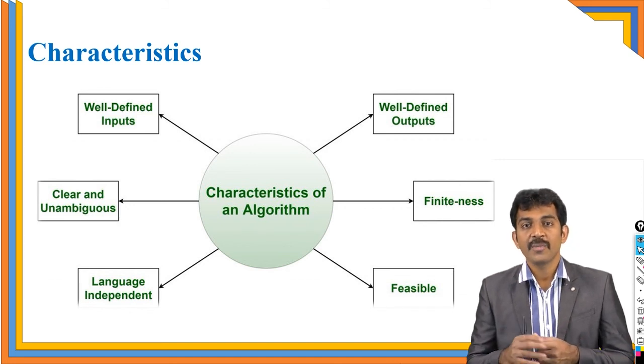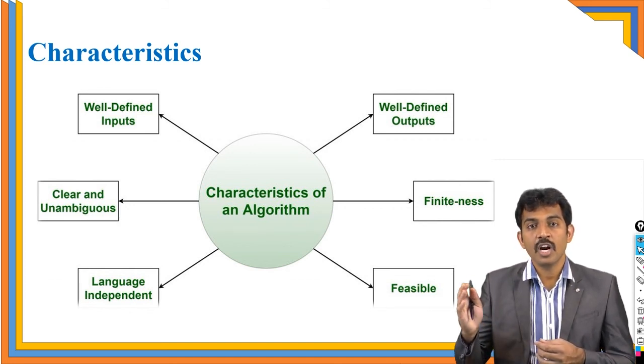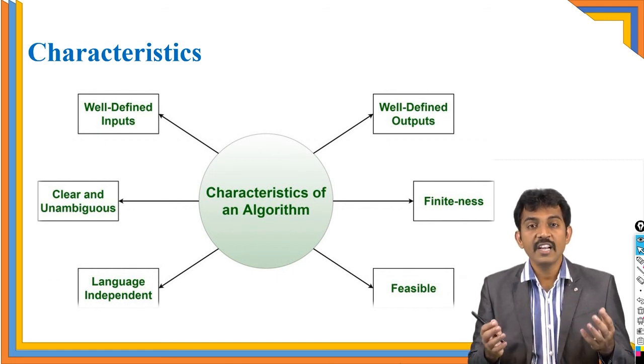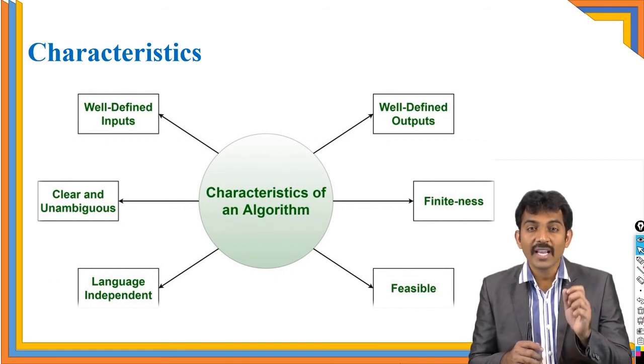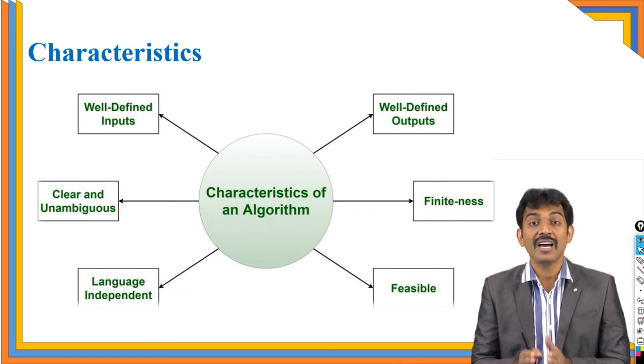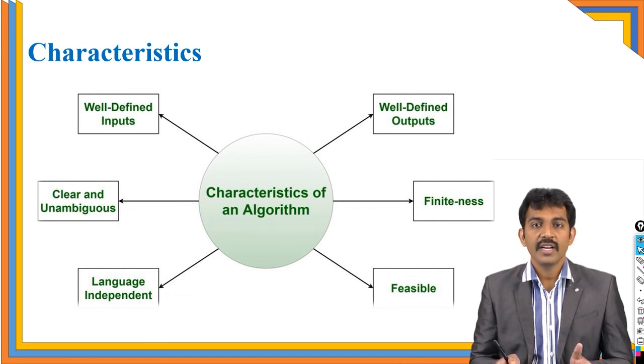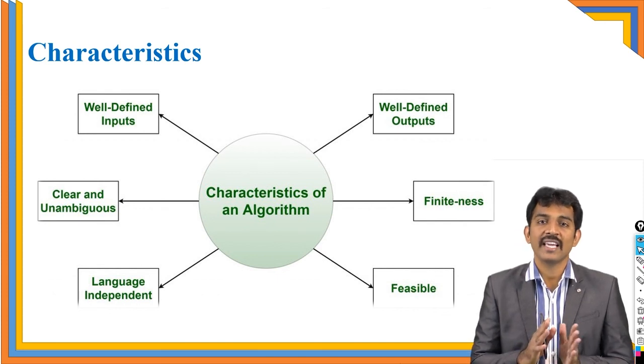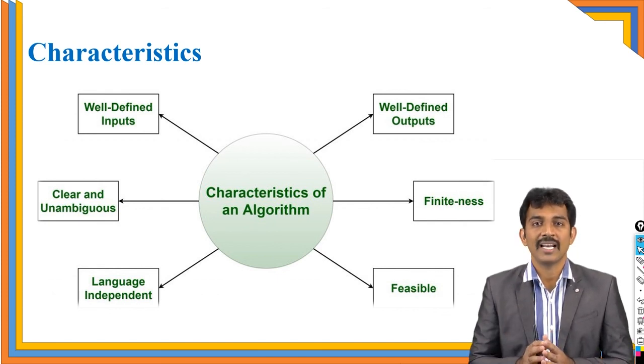For example, in Java, you can use System.out.println. These are three different statements. Don't go for any specific language. If you write an algorithm, it should be generalized for all languages, so it can be easily converted to another language. Then only this is a good algorithm. This is called a characteristic of the algorithm.